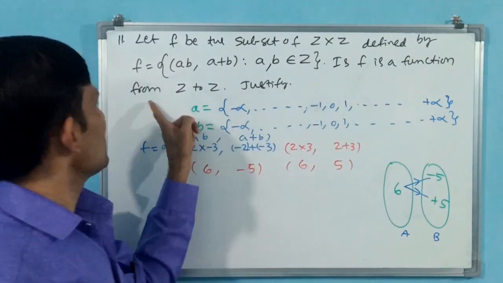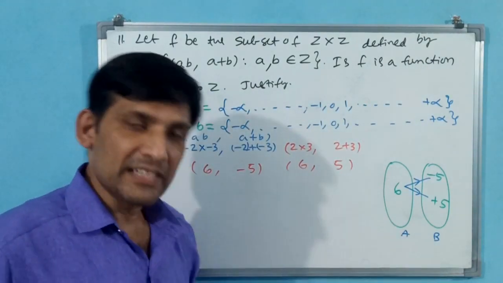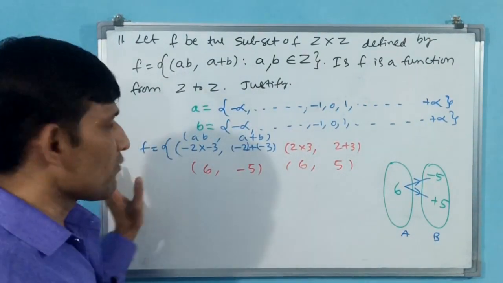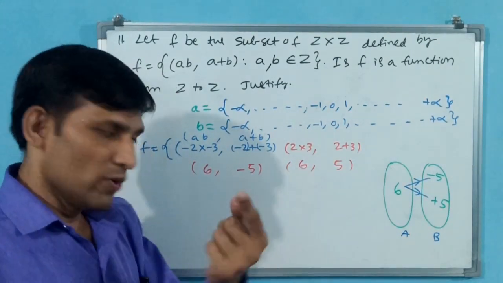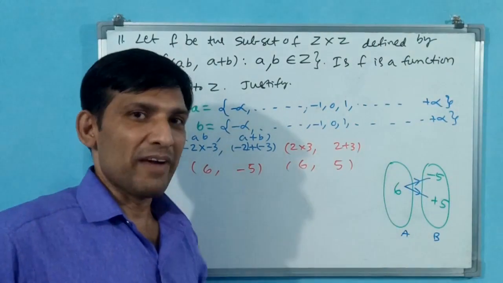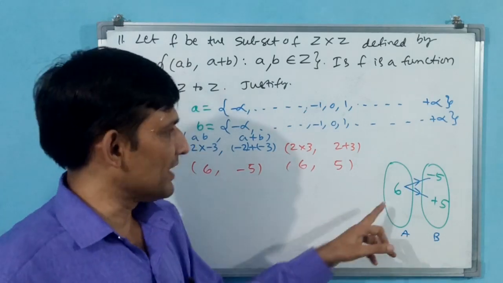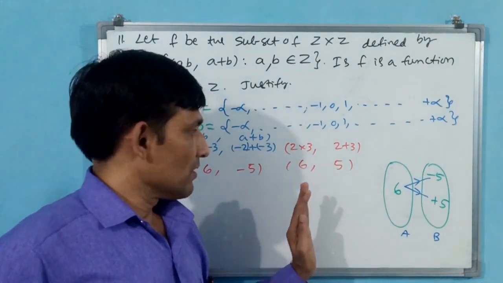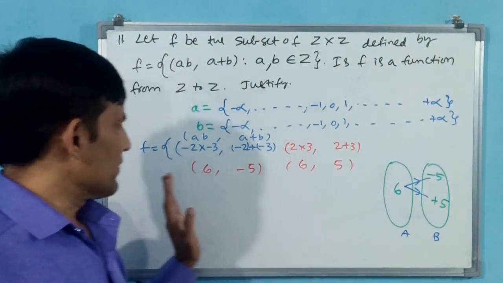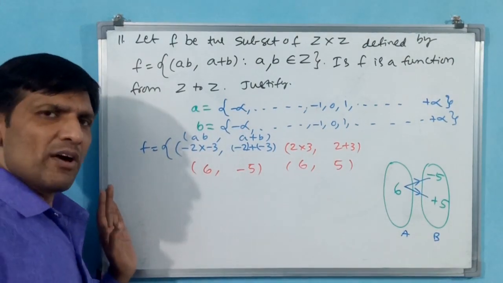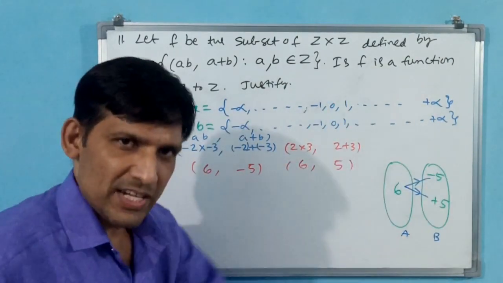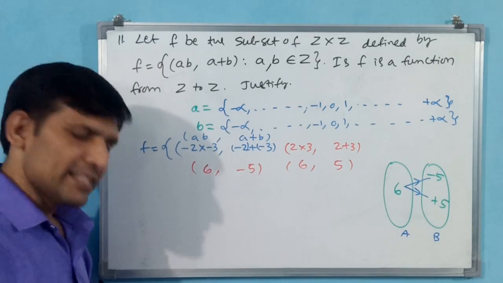Is f a function from Z to Z? Is it a function? See, we need not see all. If you see one also, you can find this is not a function. Why? Because element is having two images in B. That is why this is not a function.